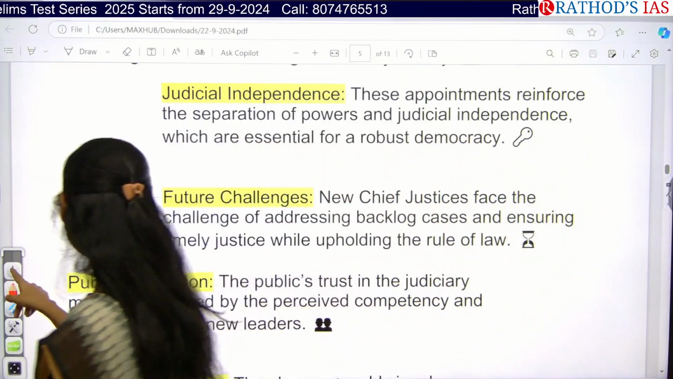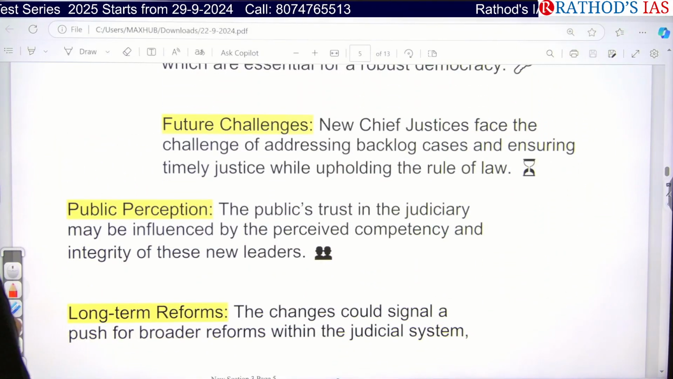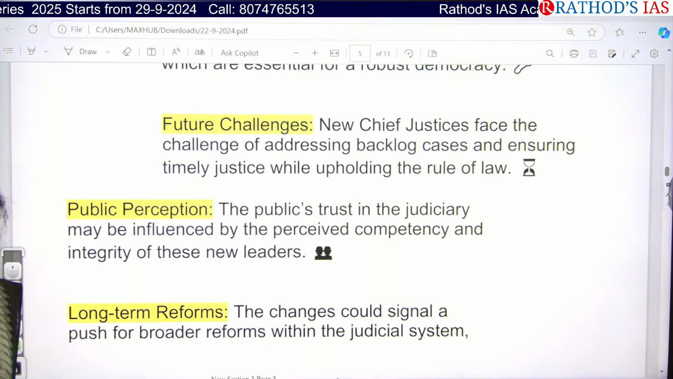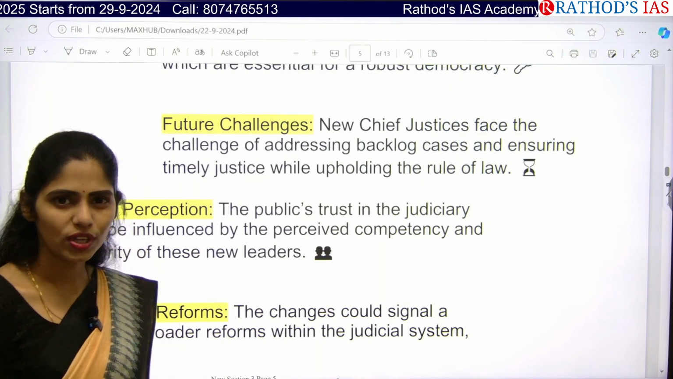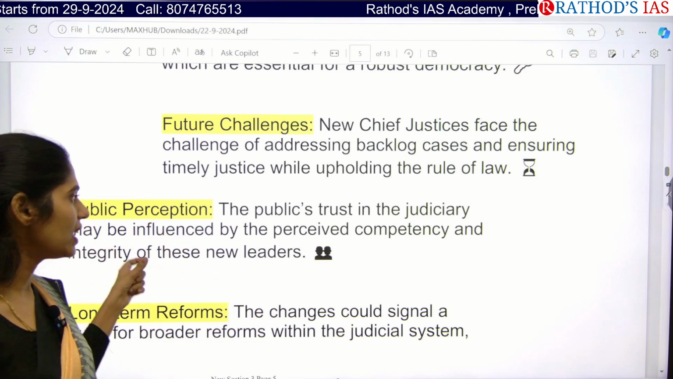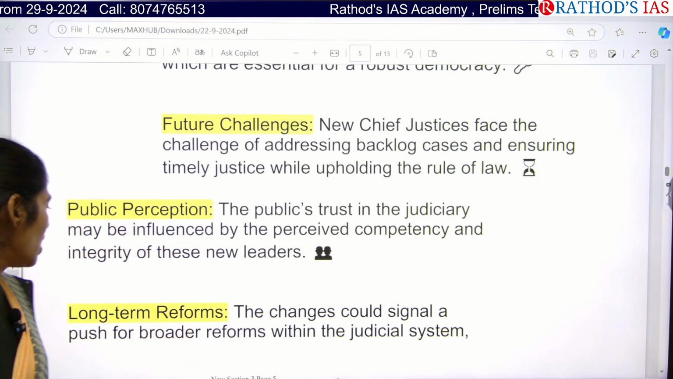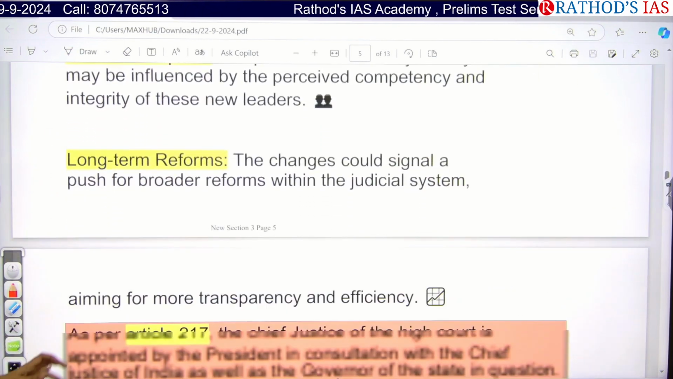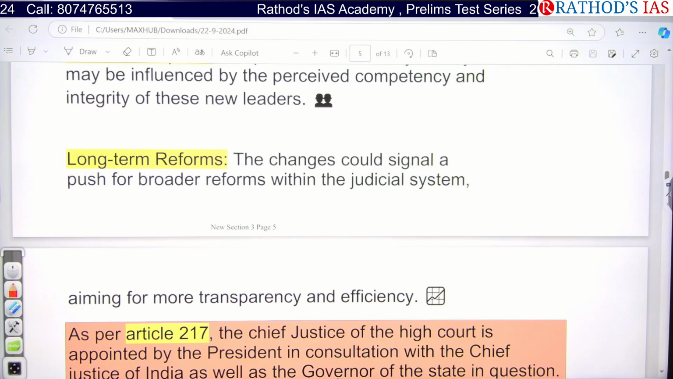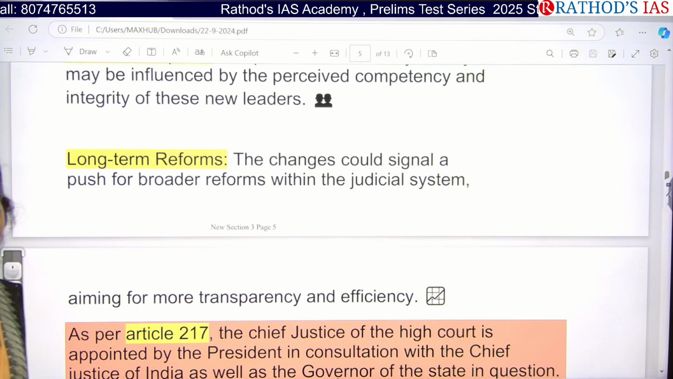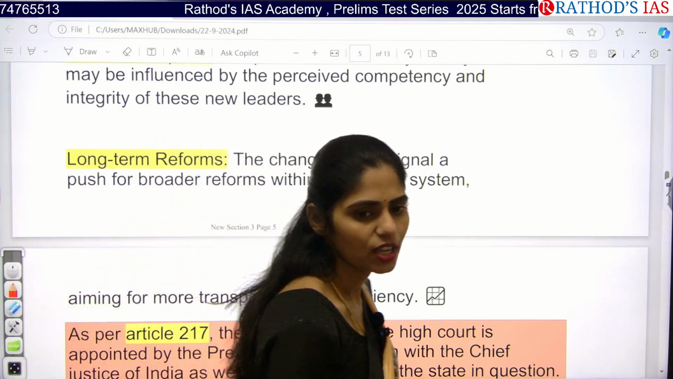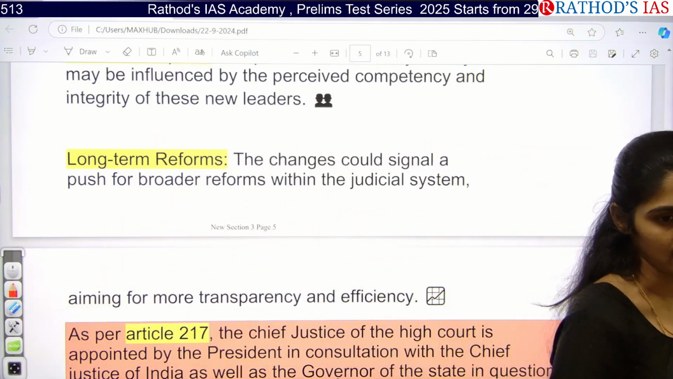Next is public perception. Whenever there are proper appointments and a proper delivery system, can we increase the trust? Yes, right? So we can increase public trust in the judiciary. Next, we need to come up with long-term reforms in the judicial system, with proper accountability, transparency, and a proper appointment process. All these are the keywords that you have to note.